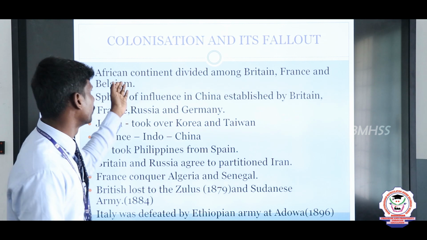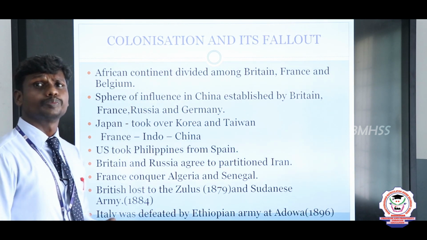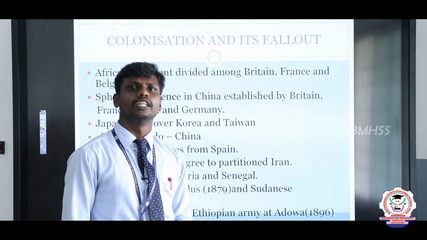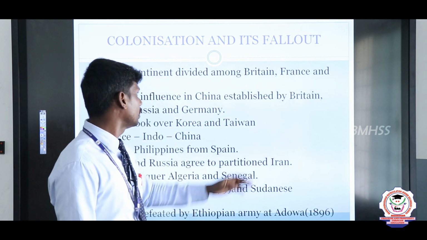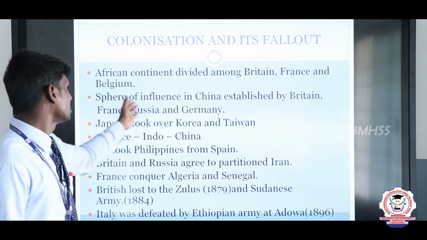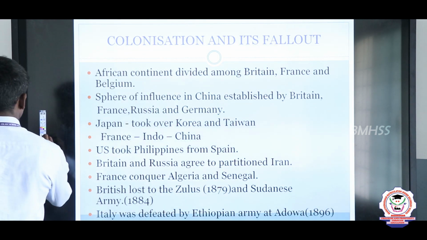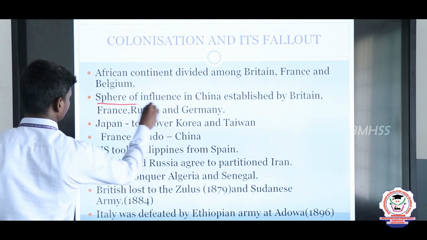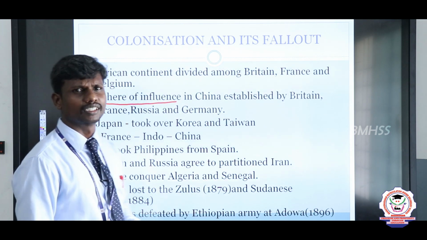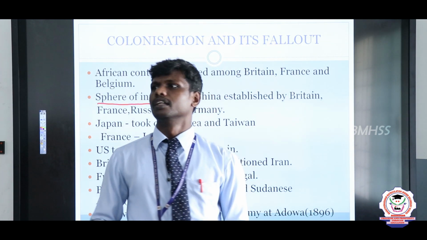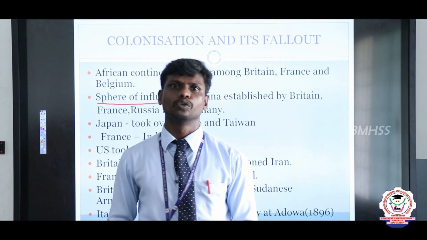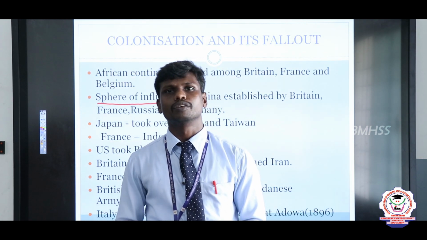So this is what happened, and after that a sphere of influence was introduced in China by Britain, France, Russia and Germany. We need to know the meaning of sphere of influence. Just think this is the classroom, and it is going to be split into 4 parts.